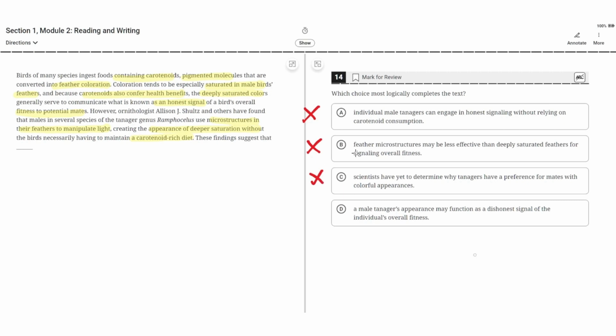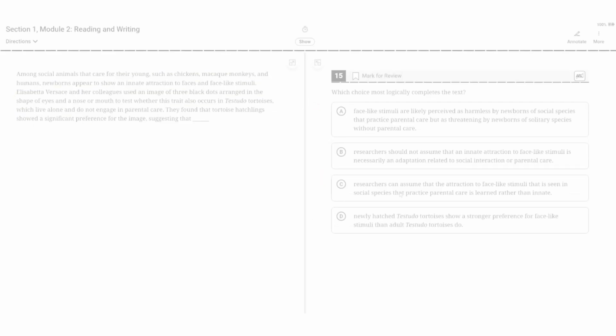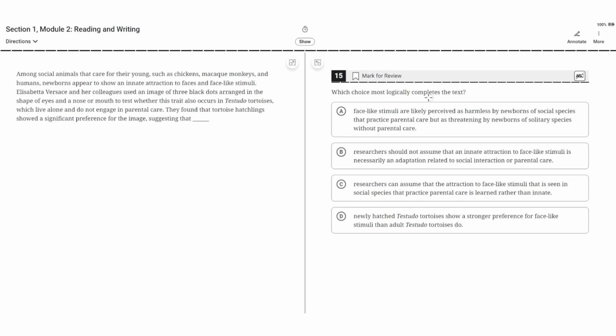A male tanager's appearance may function as a dishonest signal of the individual's overall fitness. This is correct because a dishonest signal is when they use the microstructures in their feathers to manipulate light, creating the appearance of deeper saturation without having to eat a carotenoid-rich diet. Therefore, D is correct.